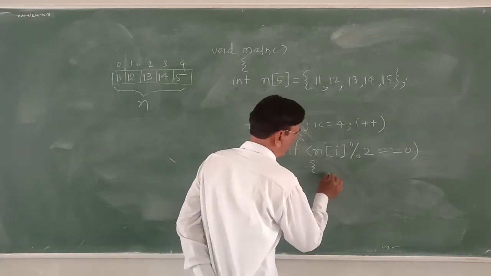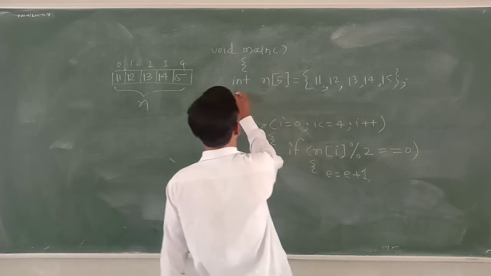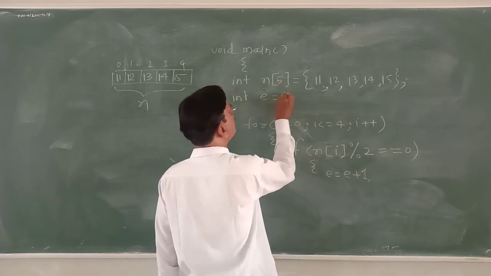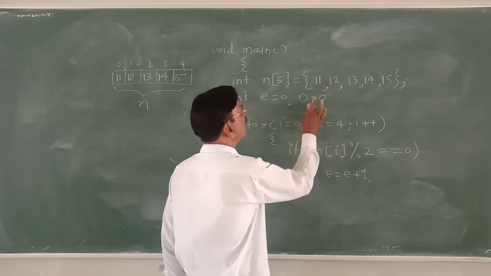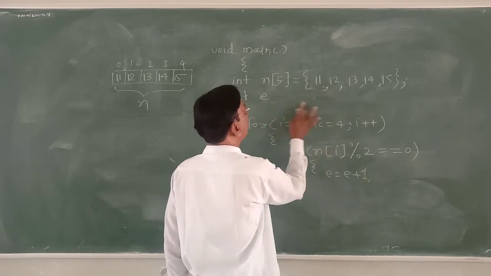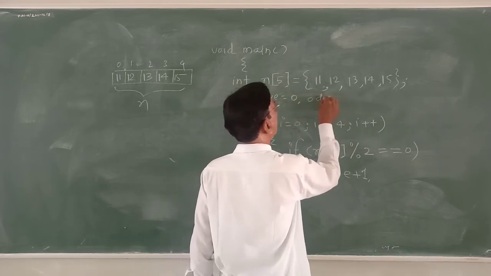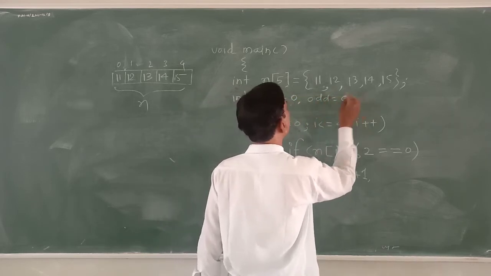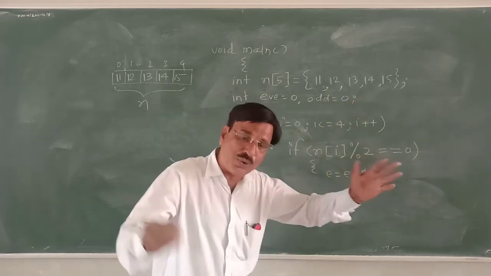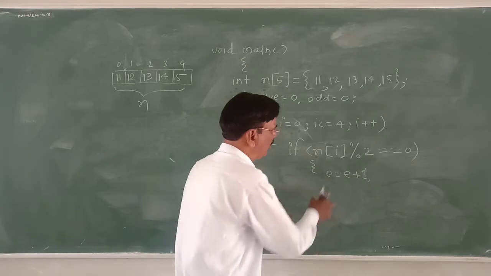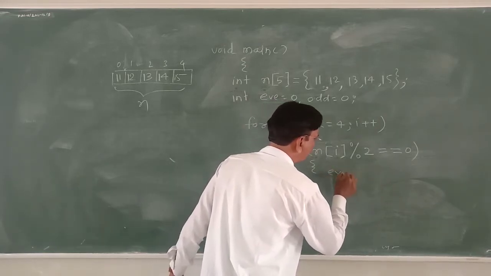So o = o + 1, where we will keep integer e = 0, comma, o = 0. Similarly, e = e + 1. It can be written in another format, e++.